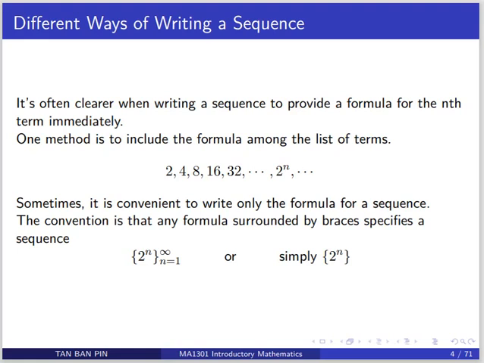To write down the sequence, one way to do it is to list out the terms. First term 2, second term 4, 8, and give a formula for the general term 2 power n. It's important to give a formula for the general term so that the sequence is clearly defined. And a more convenient way to do it is to just give the general term 2 power n with braces, and then n starts from 1 to infinity, or simply 2 power n with braces.